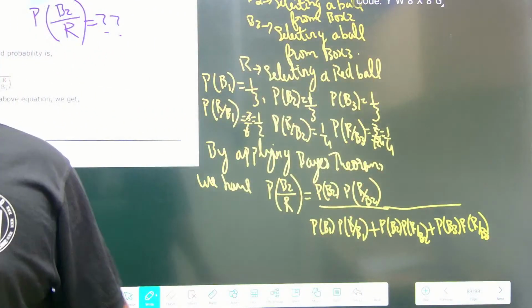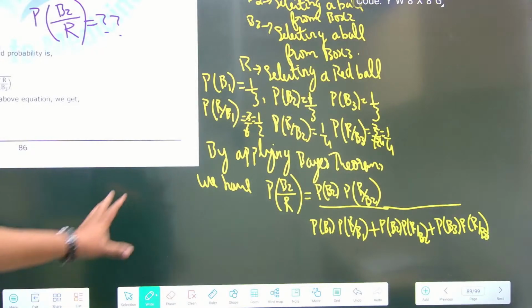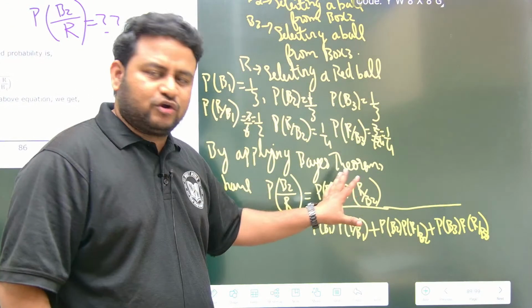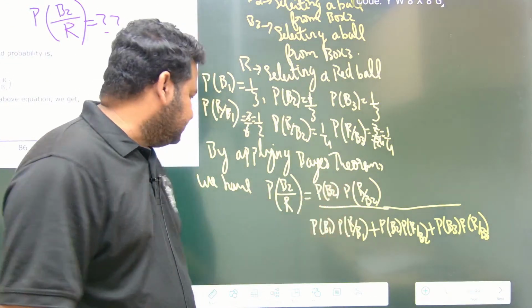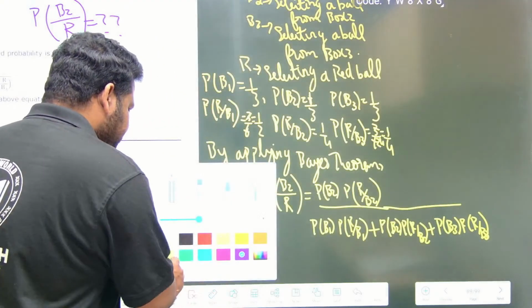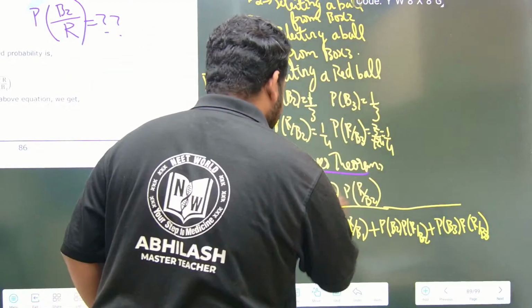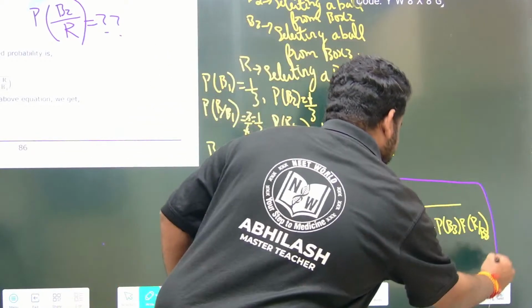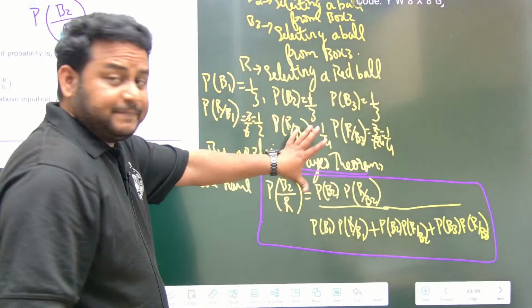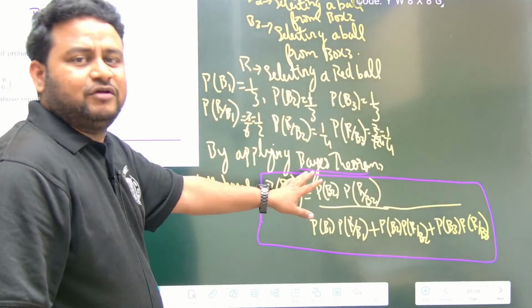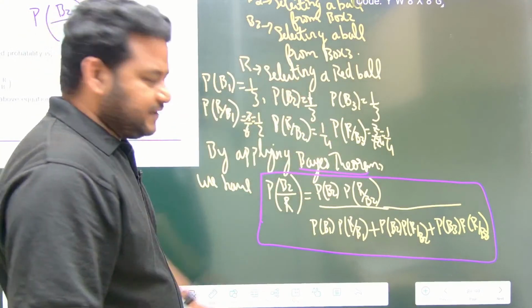Now you have got all the values here, so you just have to put the values. This is by Bayes theorem. This is my very important step. This Bayes theorem you have to apply and you will get this. You have to write the Bayes theorem. By applying Bayes theorem, definitely you have to mention it, it will carry 1 mark. You have to write this step.